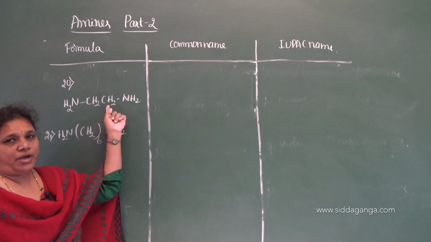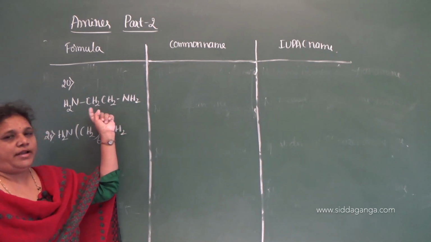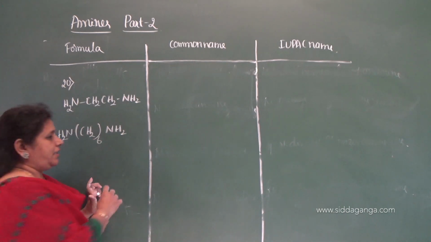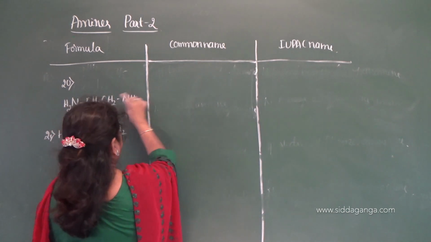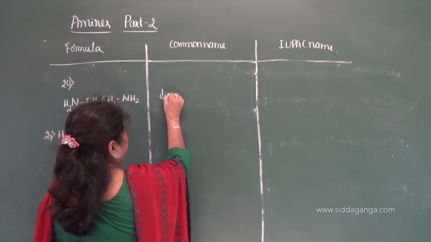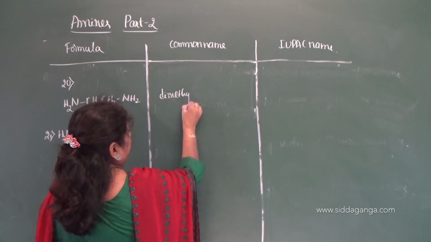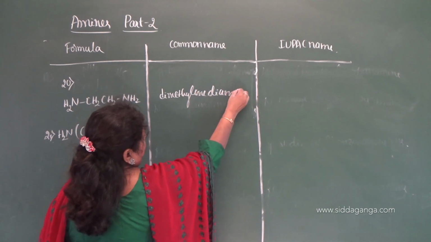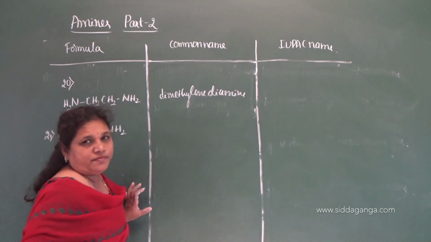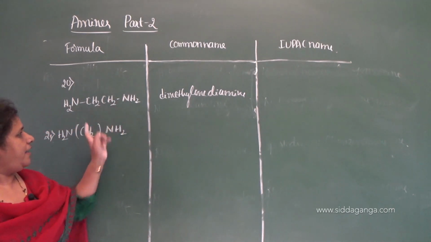What is this diamine? Dimethylene diamine. So dimethylene, methylene groups, therefore it is dimethylene diamine.